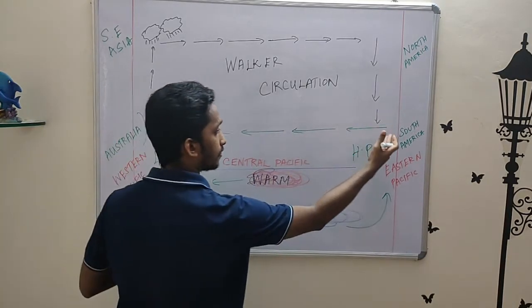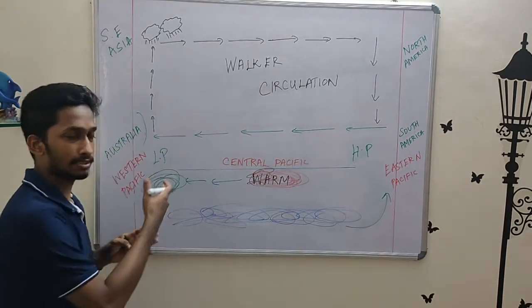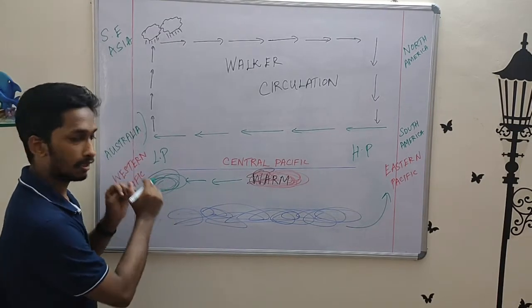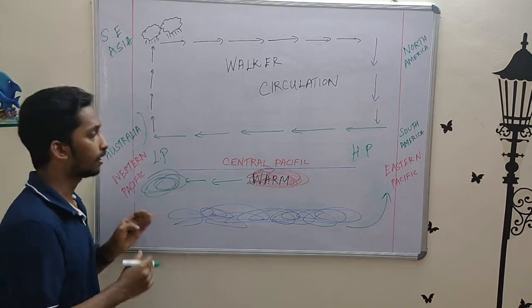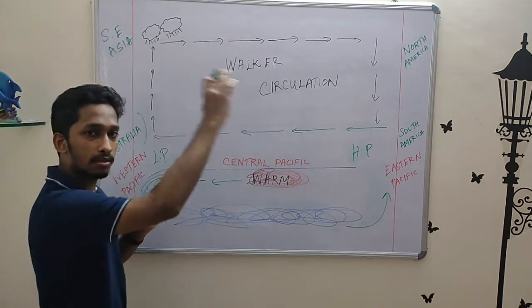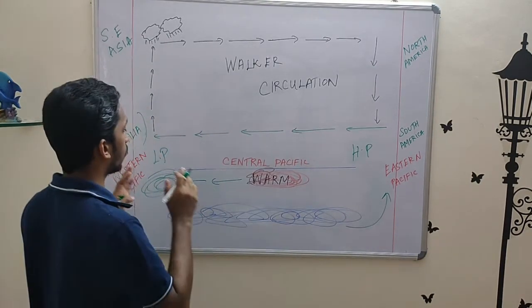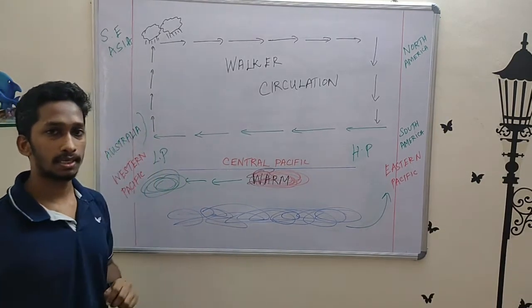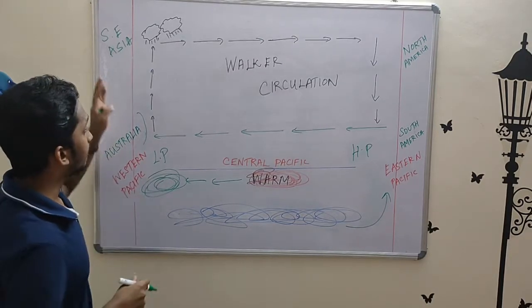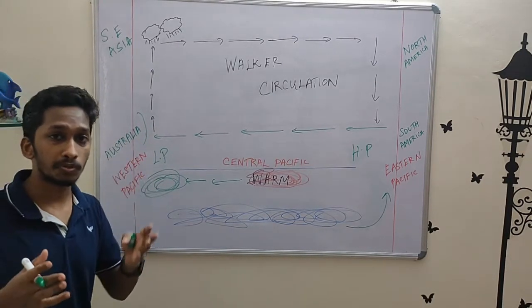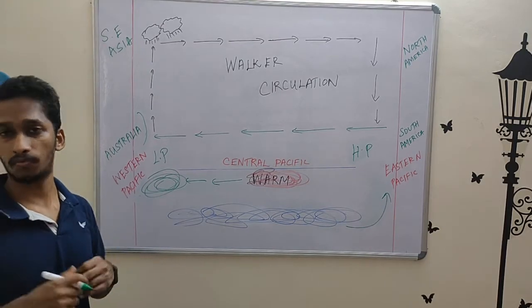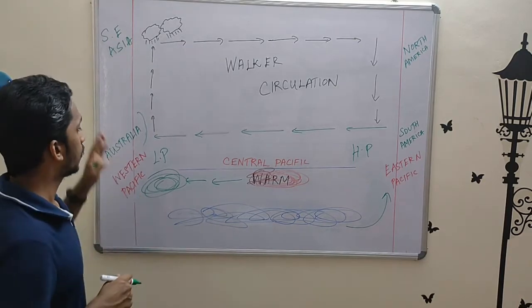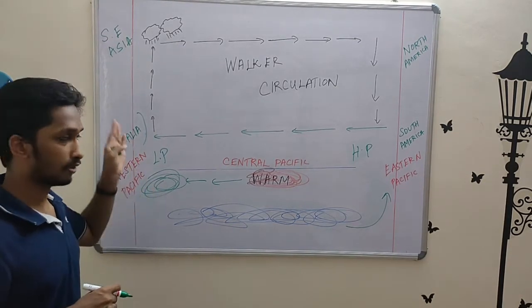So it starts off with the easterlies flowing from east to west, pushing the warm water to the Western Pacific, heating up the water in the Western Pacific, creating a low pressure point. The air gets pushed up and the whole circulation happens. So under neutral condition, this affects only the coast of Australia, whereas under La Nina condition, it affects the whole of Australia, New Zealand, Indonesia, other parts of Southeast Asia. And when these occur, that's when La Nina occurs, you get floods and heavy rainfall in these areas.